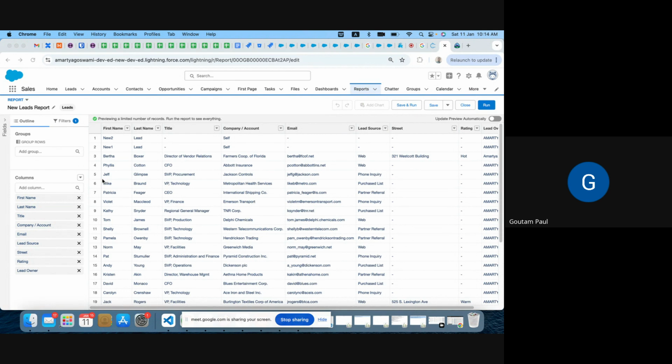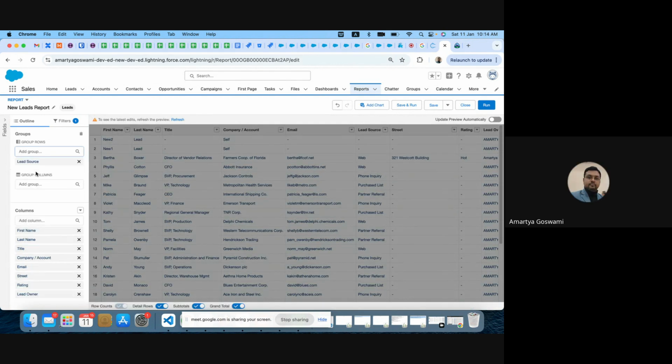Okay. Now, the second thing is grouping of the report. How can we do the grouping? So there is one thing called lead source. Here you can see group reports.